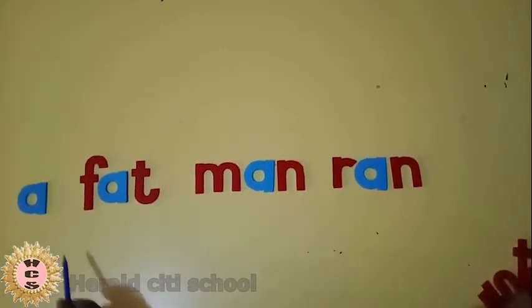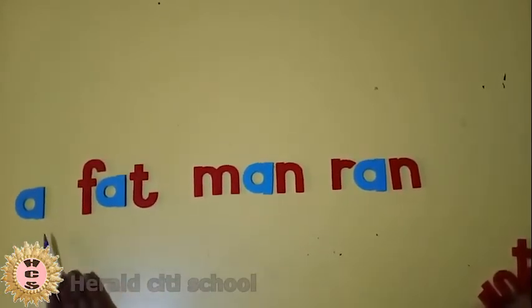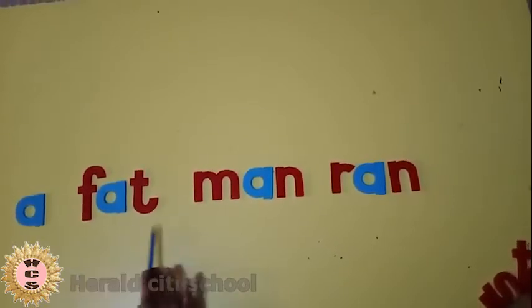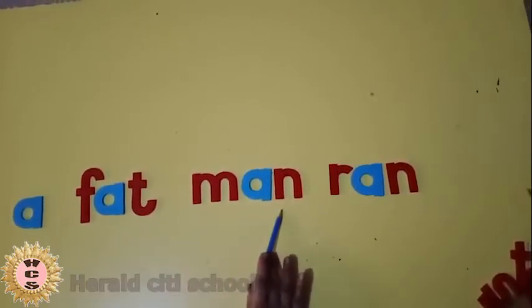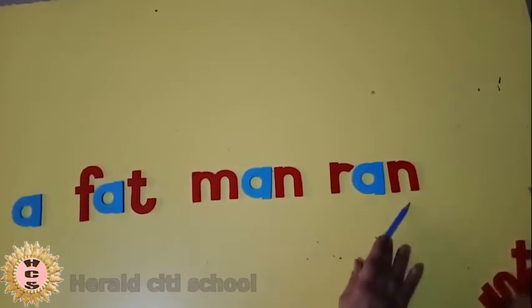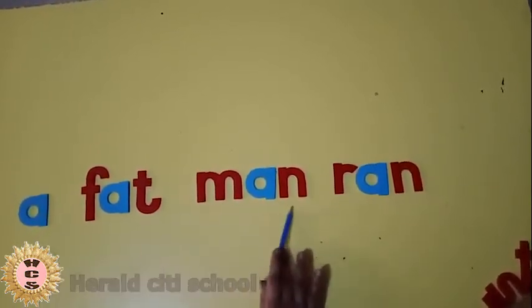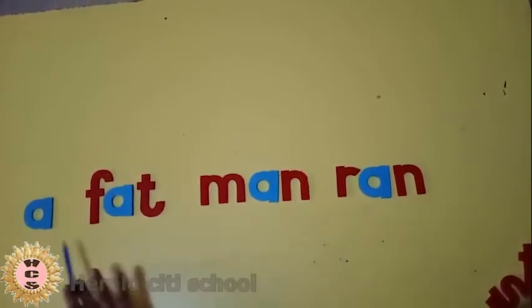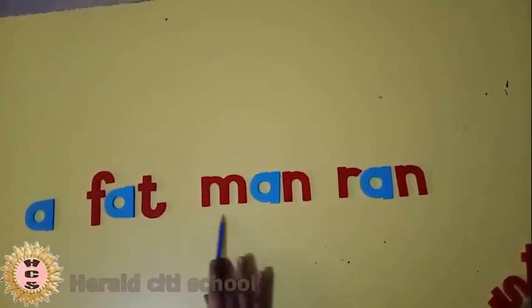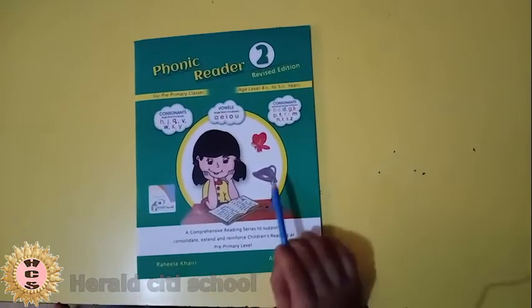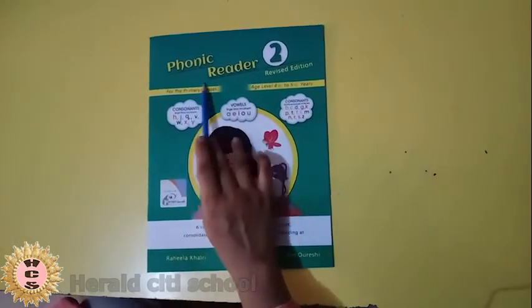A fat cat sad. Now read it again, another sentence: a, fat, and man, and ran. A fat man ran.